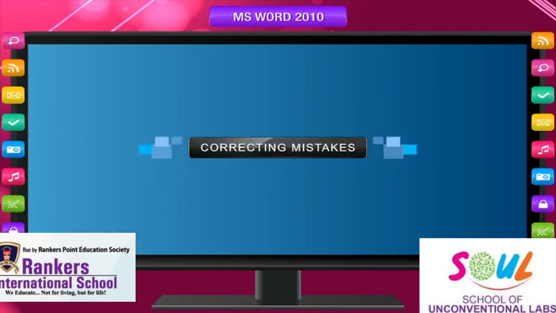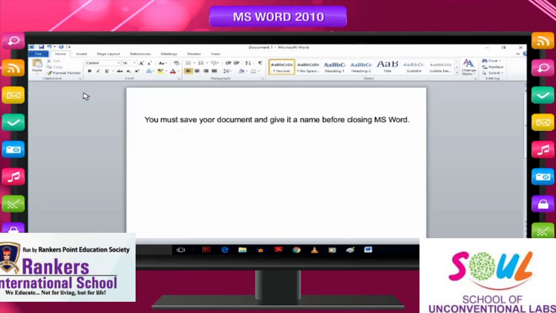Correcting mistakes. Open the saved document. Take the cursor to the place where the correction is to be done by using the mouse pointer and click at that place. You can use arrow keys also, left, right, up and down. Use the Delete or Backspace key to delete what you want to delete.